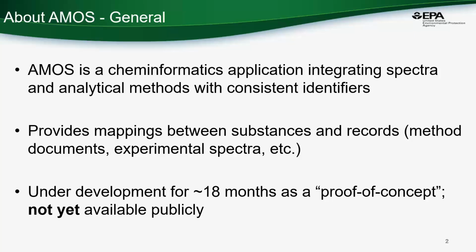And when we pull together these data from open resources online, we have to deal with a lot of that curation effort. By pulling together the mappings between the substances, the method documents, the experimental spectra, and making sure we have accurate representations of the chemical structures, we're able to build this rich resource that anybody can use.